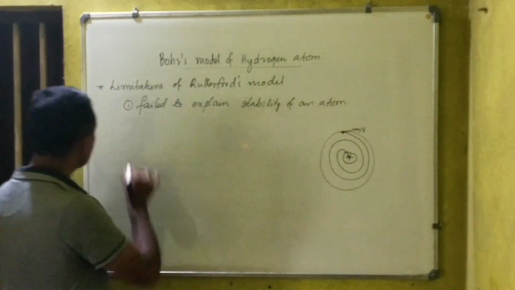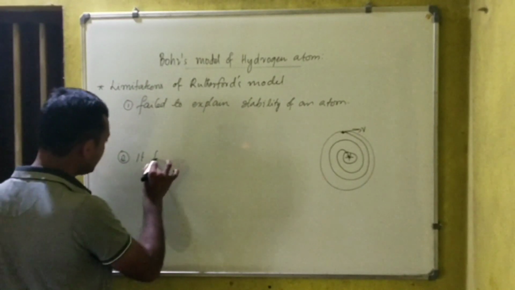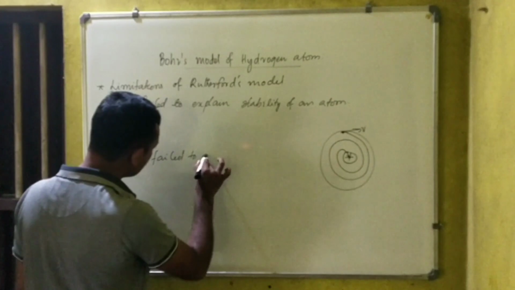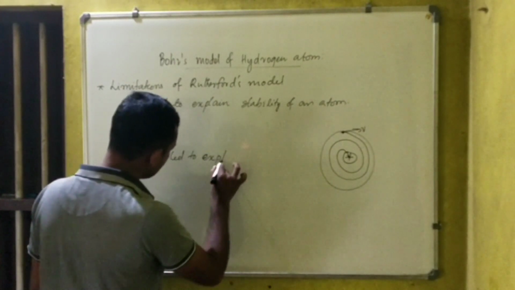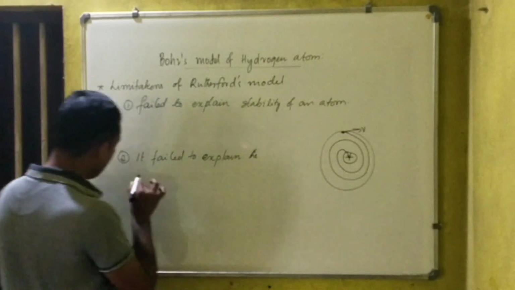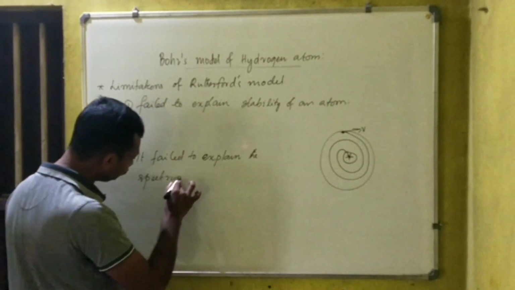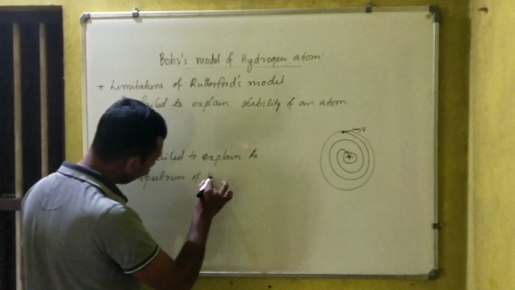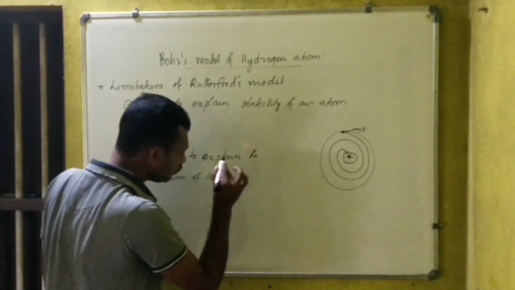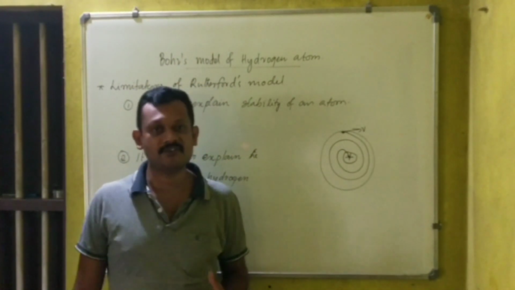That is the first point. The second point is that it failed to explain the spectrum of hydrogen.